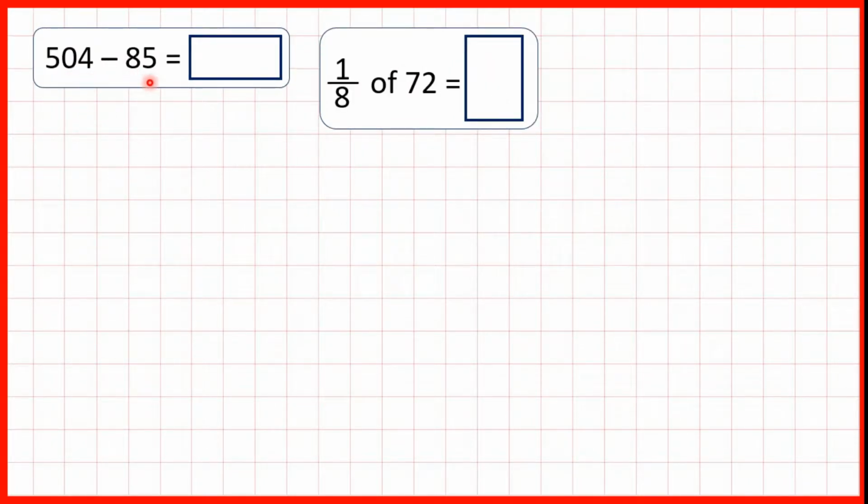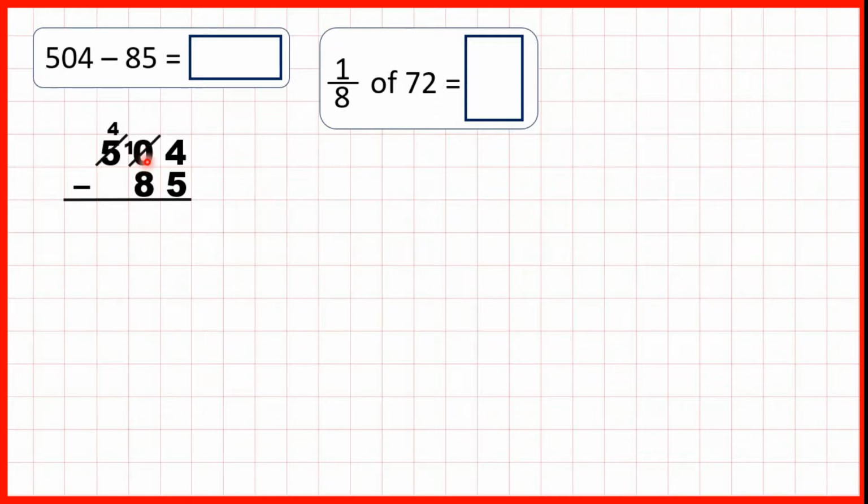504 minus 85. So we can set this out as a column subtraction, making sure we've got the digits lined up on the right hand side, so we've got our ones, tens and hundreds columns in place. Now we can't do 4 minus 5, and here we can't exchange with the place value to the left because it's a 0, so we need to go all the way over to the 5 in our hundreds and replace one of those hundreds for 10 tens.